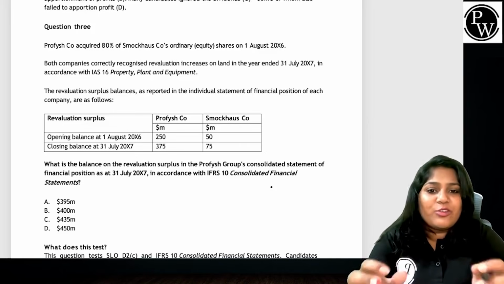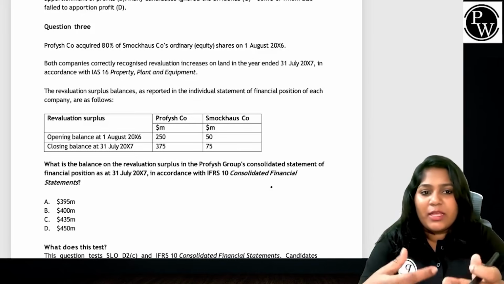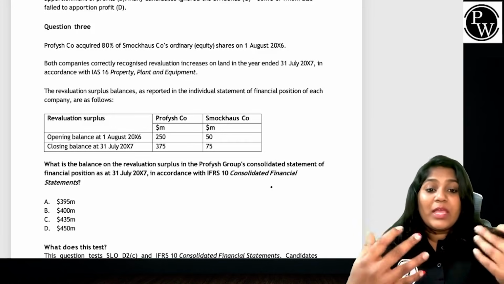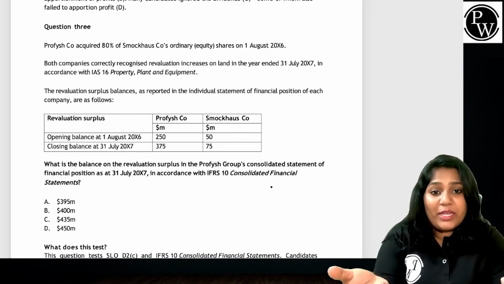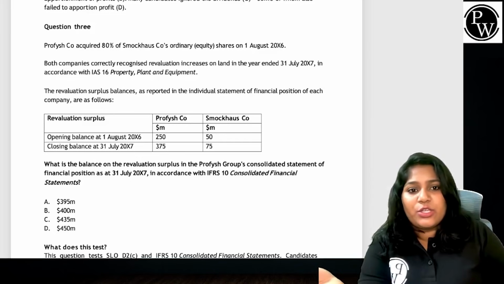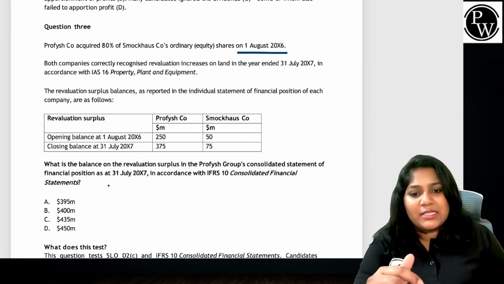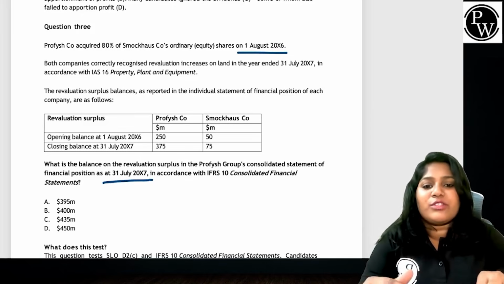The revaluation surplus balances are given in the individual financial statements. Always see, is it a full year acquisition? Yes, it's a full year acquisition because you acquired them on 1st August X6 and the year ending in the question is 31st July X7.